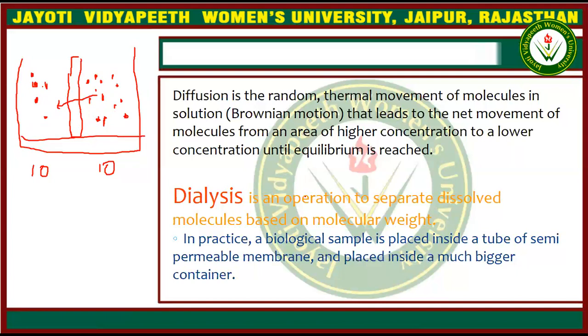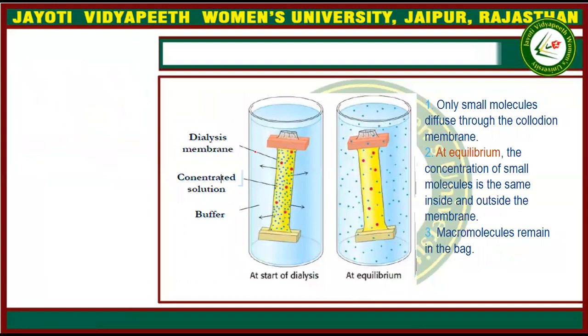Dialysis is an operation to separate dissolved molecules on the basis of molecular weight and their diffusion process. In dialysis the particles move through a semi-permeable membrane. This is the diagram of dialysis, and in dialysis there is a membrane which is known as the dialysis membrane.